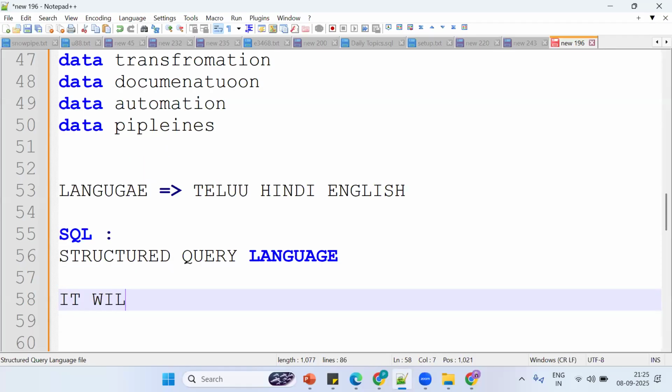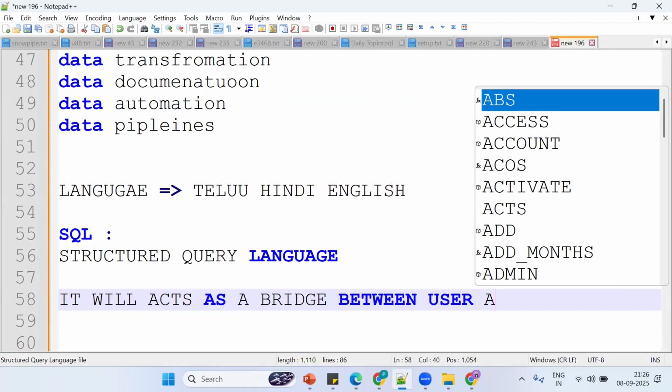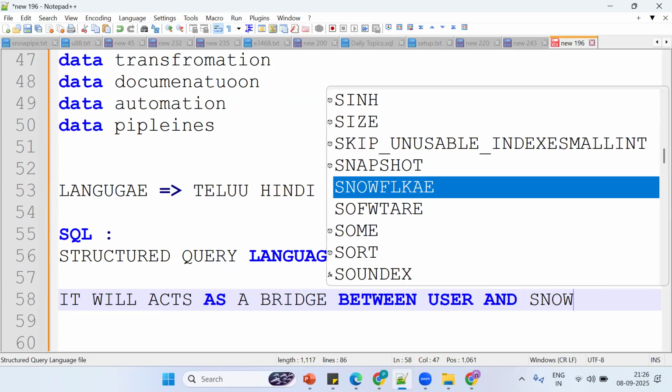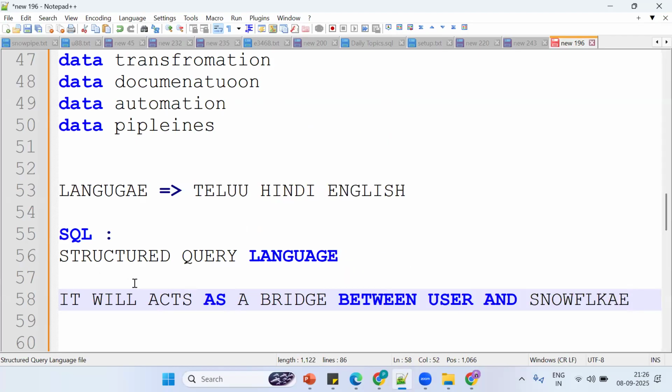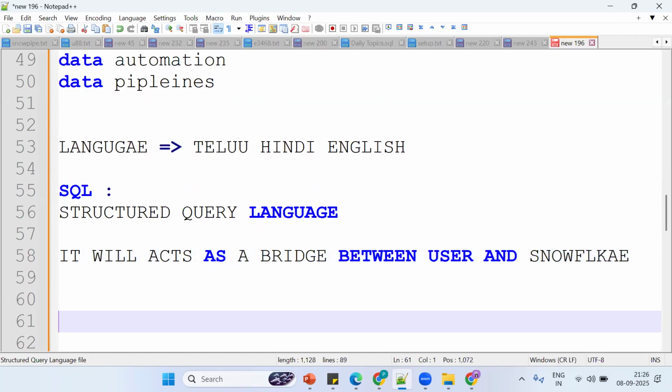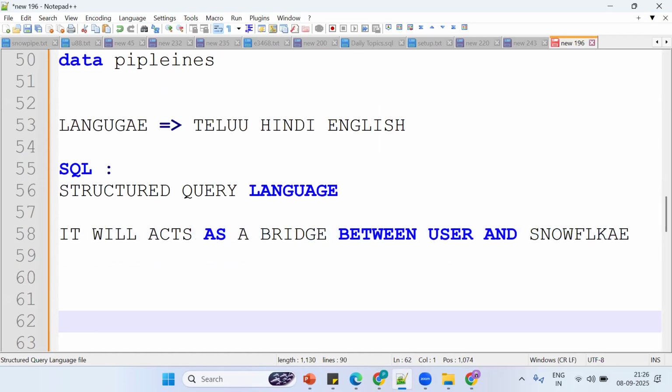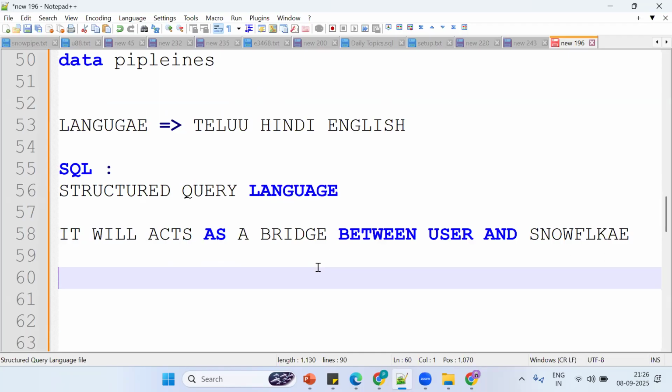What is the SQL definition? It will act as a bridge between the user and Snowflake. If I want to communicate with any Snowflake, we should go for what concept? The SQL concept, structured query language. It acts as a bridge between the user and Snowflake.